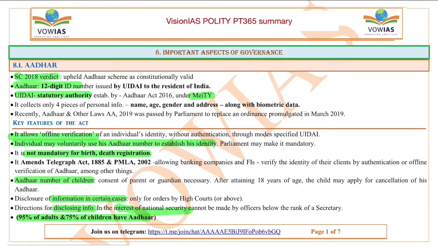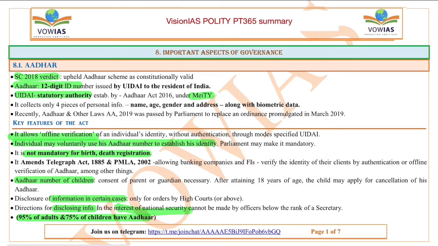If you see this UIDAI, it collects only 4 pieces of personal information, that is name, age, gender and address, along with the biometric data. Biometric data is the fingerprint and the eye as well. If you see the key features of this act, in 2019 an Aadhaar and Other Laws Amendment Act was passed by the Parliament to replace an ordinance which was passed earlier.